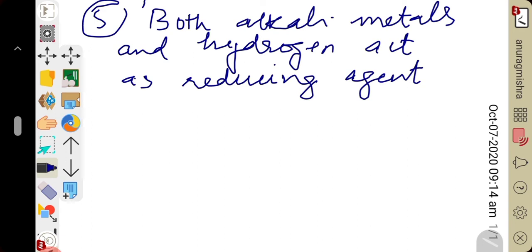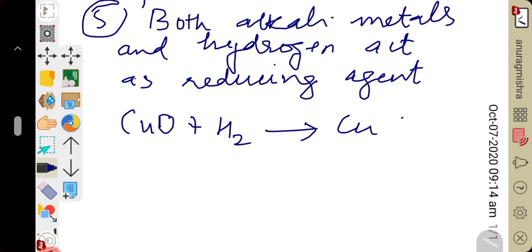What is a reducing agent? What is an oxidizing agent? I hope you people remember. Let us understand with the help of a reaction. Copper oxide undergoes reaction with hydrogen to form copper metal plus water. So what is a reducing agent? The substance which itself undergoes oxidation and causes reduction to another substance is known as a reducing agent.